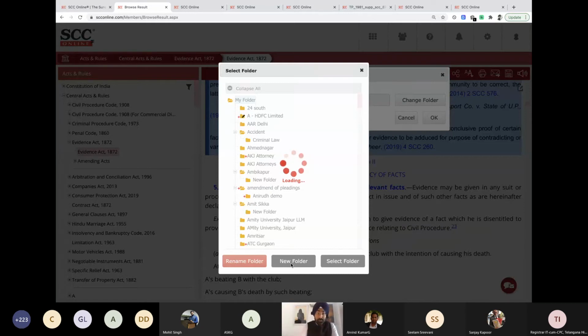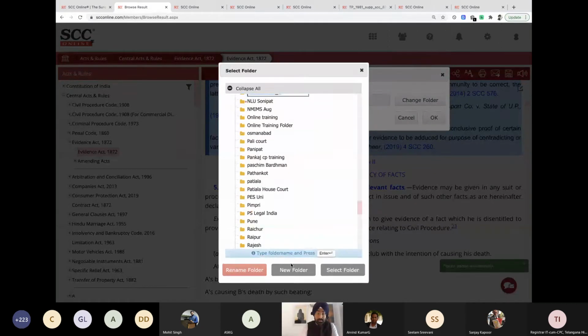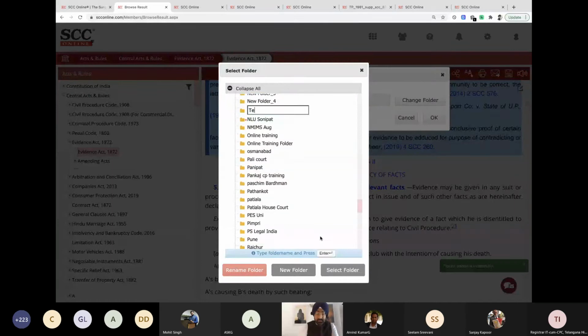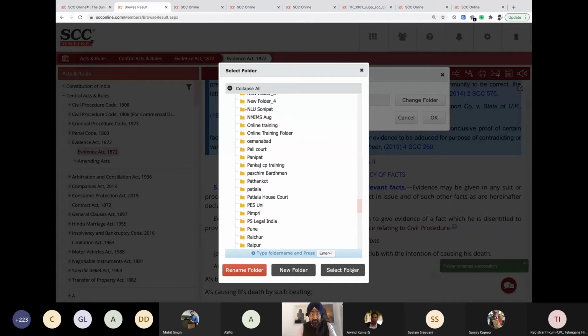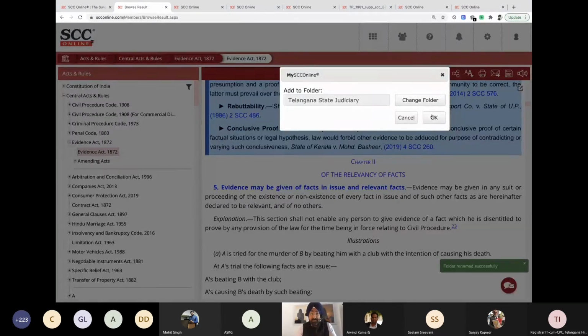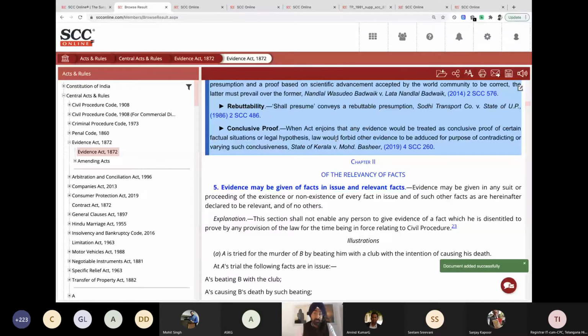So let's name it Telangana State Judiciary, and enter and select folder. Now this has been named, and if I say OK, this entire Act has been saved into my folder.